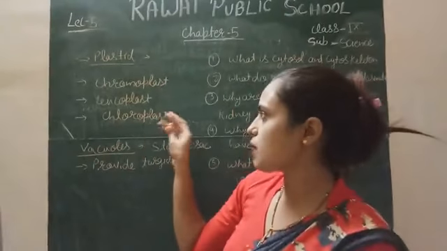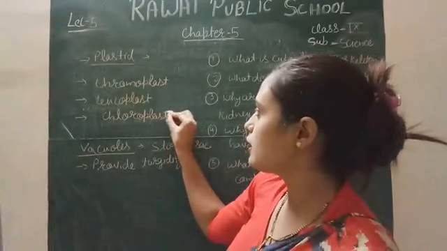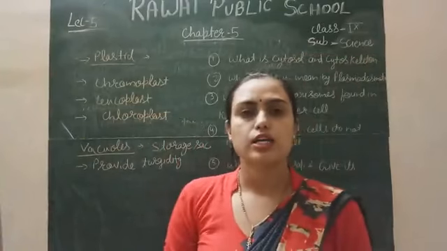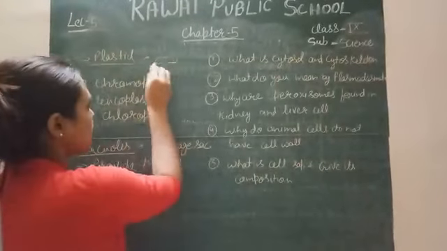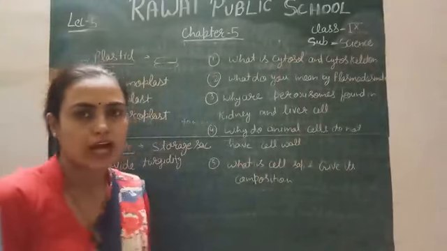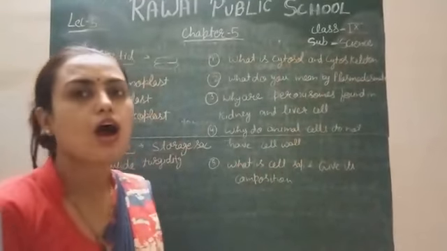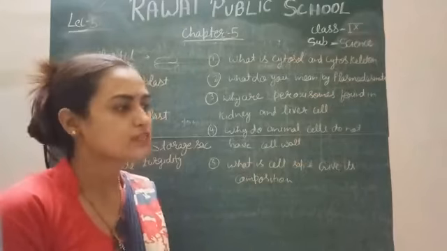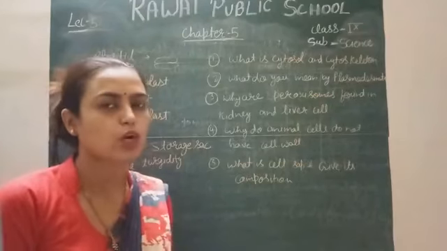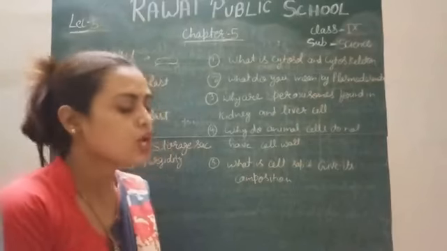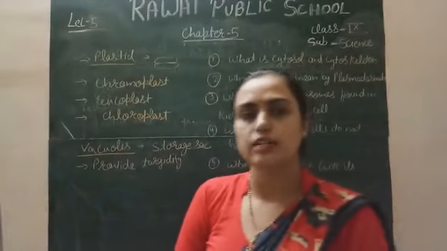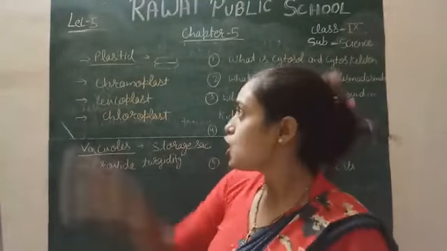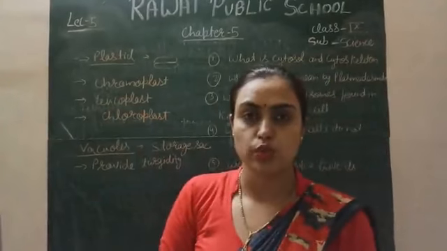Besides all these, the chloroplast also has in its internal structure sac-like structures. These are called thylakoids. Actually they help in photosynthesis, and the remaining part of the chloroplast is called the stroma. So the stroma and grana regions are present in the chloroplast, where photosynthesis actually takes place. So this is the organelle which is present only in plants.